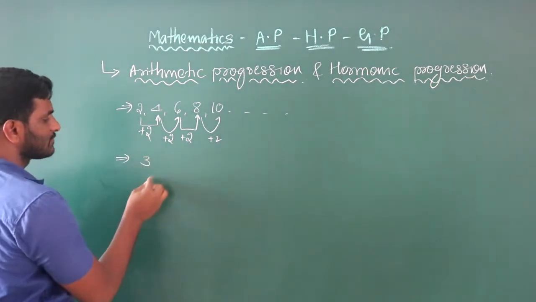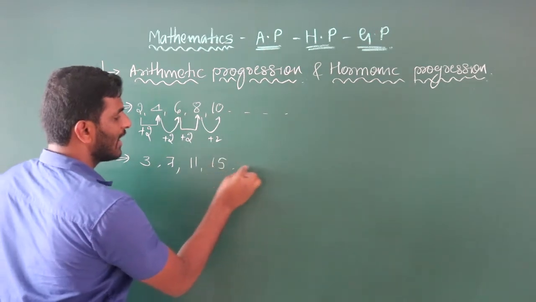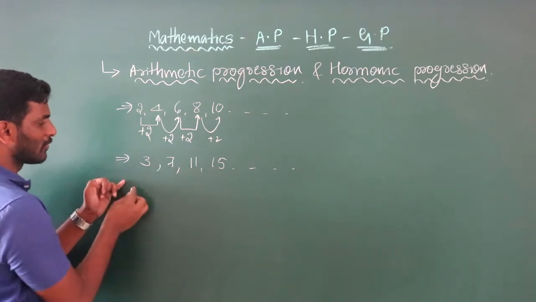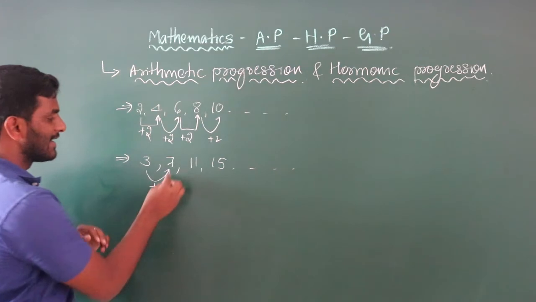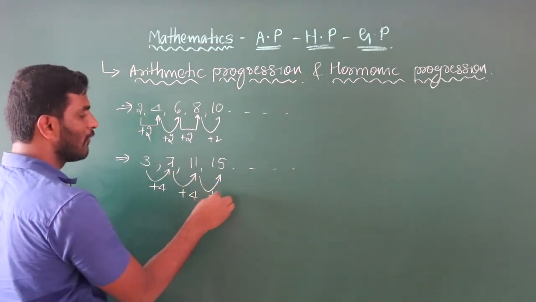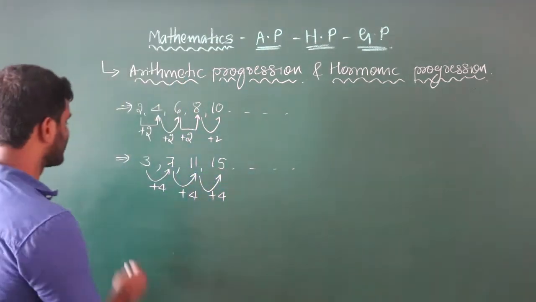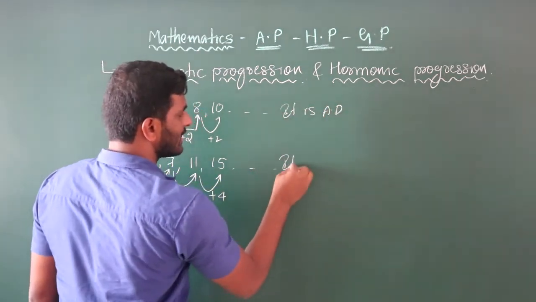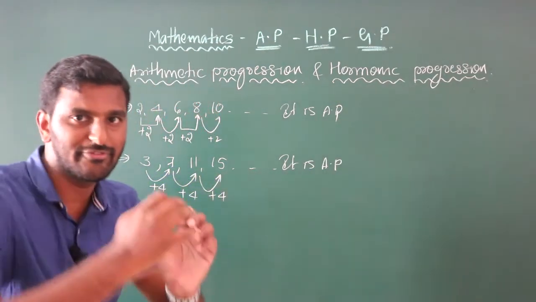Take 3, 7, 11, 15 and so on. Is it an AP sequence? Yes, because look at the board and see the common difference. 3 plus 4 is 7, 7 plus 4 is 11, 11 plus 4 is 15, and so on. Here also it is an AP. AP is nothing but adding a fixed number.